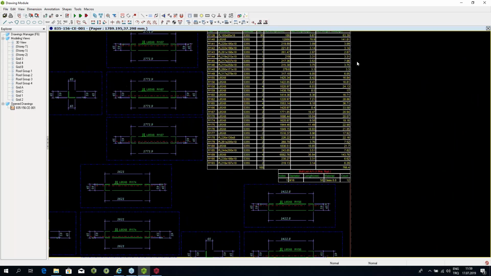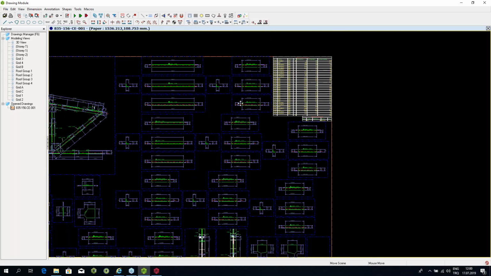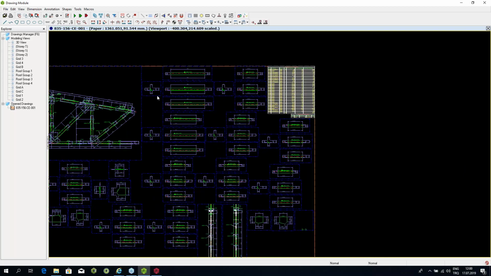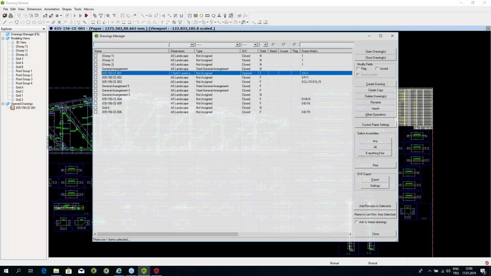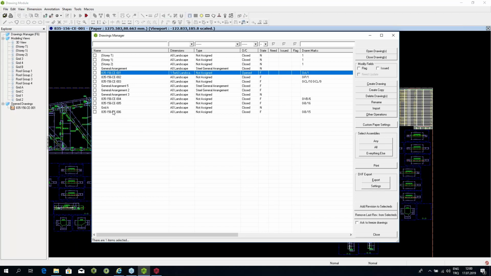The title block is also there. You can basically play with this. This is all customizable. This is comparable with the world-class software which is used in the market for the production of shop drawings. And what it will do is it will save you man hours.